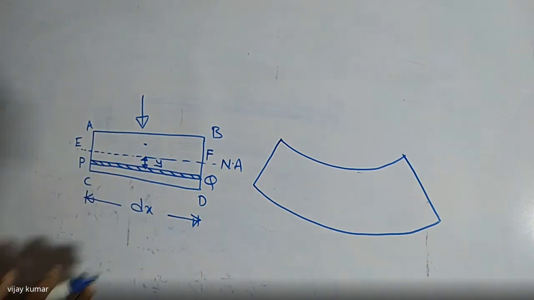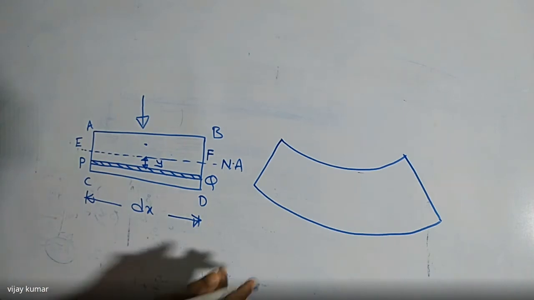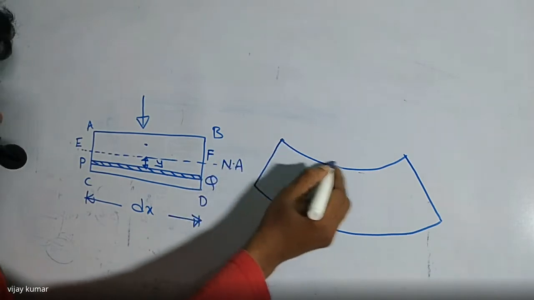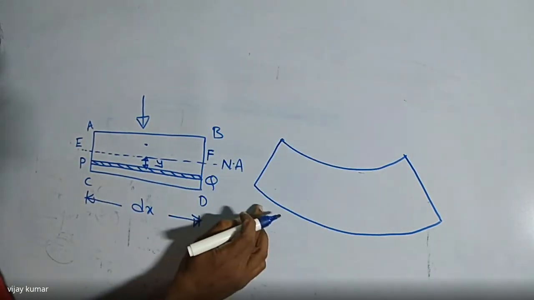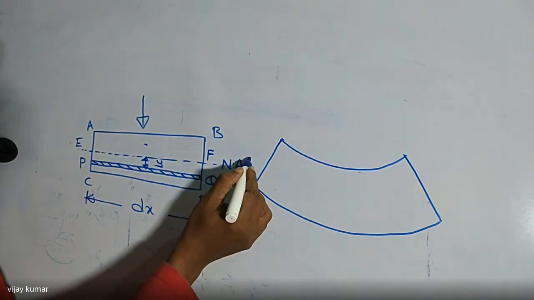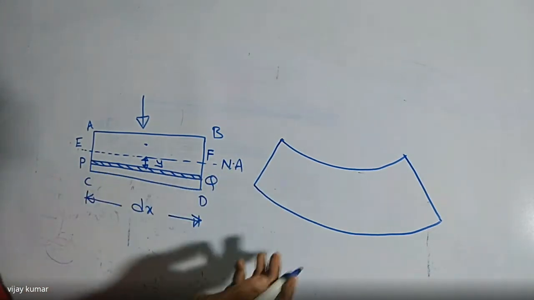Now first of all I'm going to explain what the neutral axis is. Listen carefully. If you apply the bending force here, this layer is under compression. This is the top layer which is under compression. This is the bottom layer which is said to be under tension. So this is the neutral axis. I'm going to show how to draw the neutral axis.